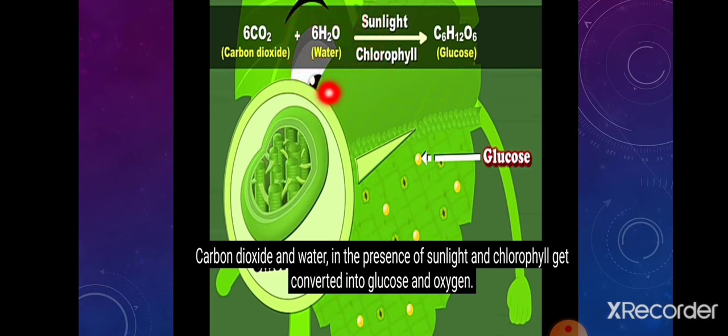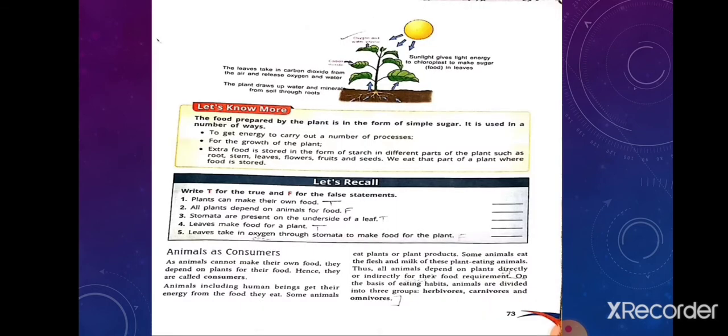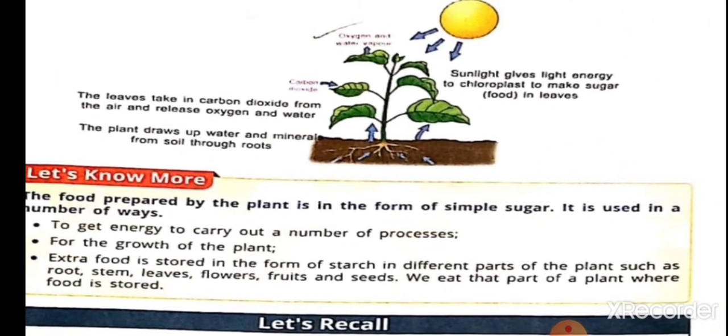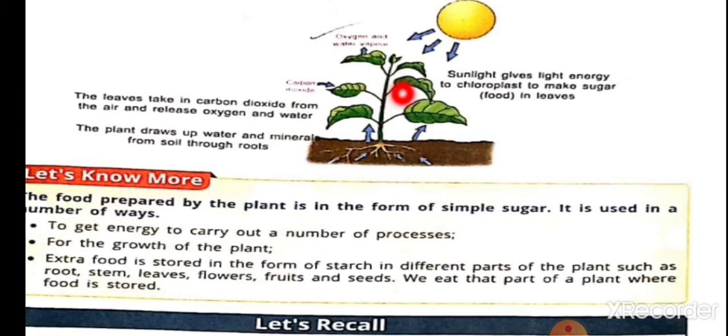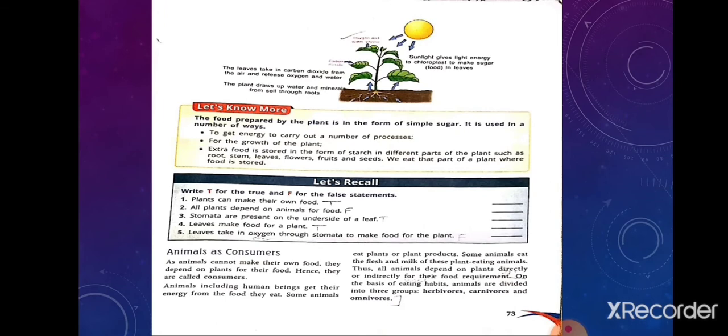Carbon dioxide. Plants need carbon dioxide from the air in the form of gas. They take in this gas through the stomata in their leaves during daytime. Chlorophyll is a pigment present in the cells of leaves of green plants. So, what is chlorophyll? It is a green pigment present in the cells of leaves of green plants. They have the ability to absorb energy from the sunlight.